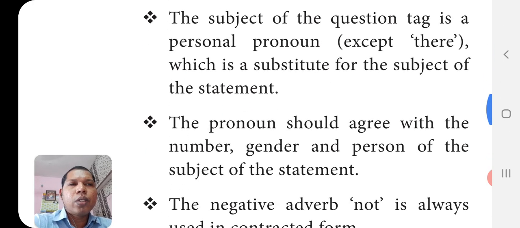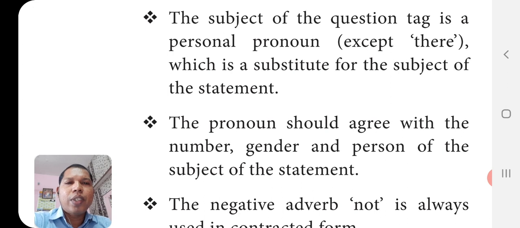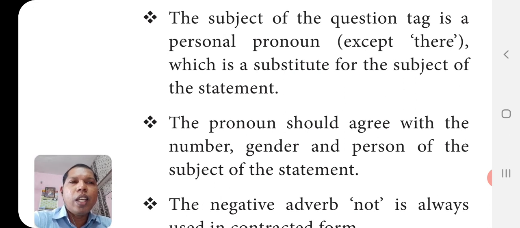The subject of the question tag is a personal pronoun. So personal pronoun in the sense you can remember the seven personal pronouns: I, we, you, he, she, it, they. I repeat: I, we, you, he, she, it, they. So we have to use only these seven pronouns. You can select any one which is suitable for that sentence and you can use it in the question tag.